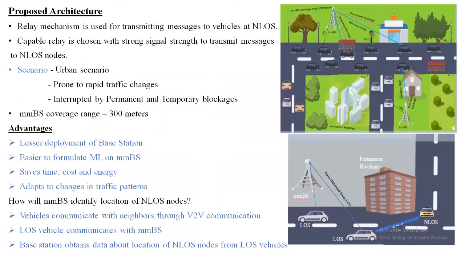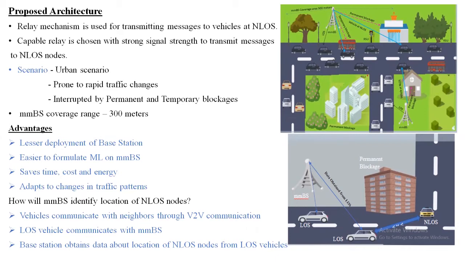In our proposed architecture, an urban scenario is considered, which is prone to rapid traffic changes, and the signal is often interrupted by permanent and temporary blockages. Here, the base station coverage range is set to 300 meters. A relay mechanism is used for transmitting messages to vehicles at non-line of sight. So here, a capable relay is chosen. This capable relay should have a stronger signal strength to transmit the message to the non-line of sight node. The advantages of our proposed work are lesser deployment of base stations and that it is easier to formulate machine learning, which saves time, cost, and energy, and it also adapts to changes in traffic pattern.